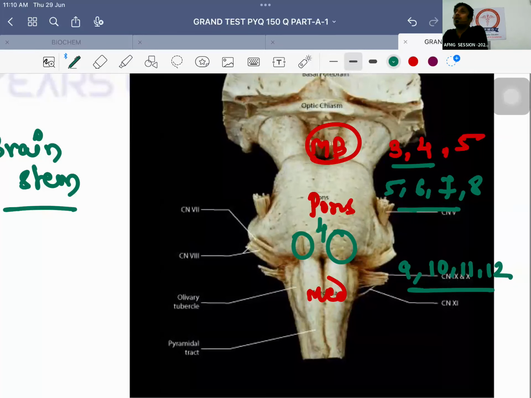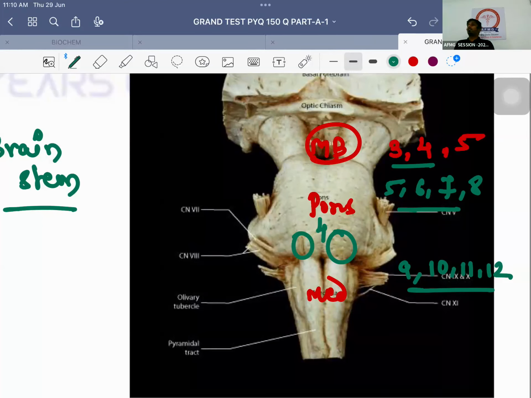Cranial nerve number 1 is known as olfactory nerve. ऐसे याद रखना है. नाक कितनी है तुम्हारी? एक. So cranial nerve number 1 is olfactory nerve. Cranial nerve number 2 है. आंखें कितनी हैं? दो. So cranial nerve number 2 is optic nerve. Cranial nerve number 3 oculomotor nerve. Cranial nerve number 4 trochlear nerve.